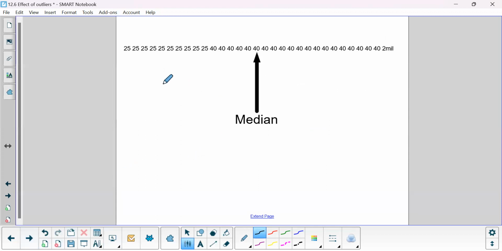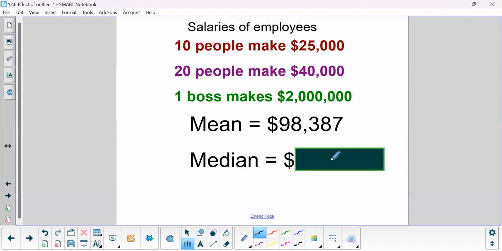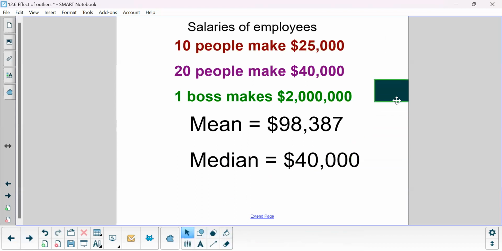But what if you did this? What if you put the list, and I just truncated the zeros. So it's 25, 25, 25, 25, so on and so forth. Here's the list of all 31 things. The median would be right here at 40, which means that if you actually were to calculate the median, you have $40,000. Now, what we have here is two measures of center.